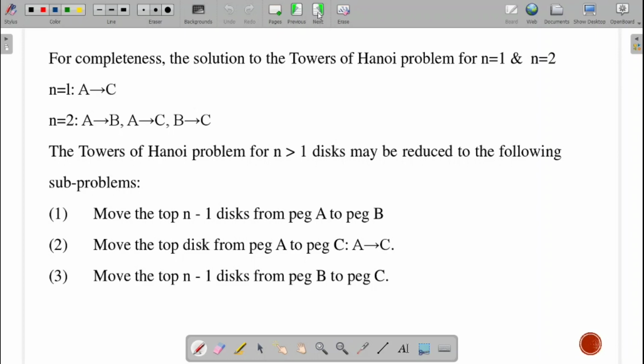That is, we need to reduce the problem to the base level. You have to remember that. The base value is for n equal to 1, that is, if I have only one disc. Now this is my peg A, this is my peg C, and in between I have the peg B.